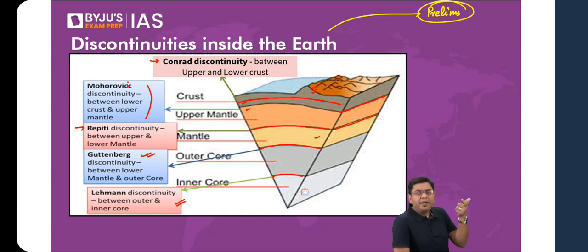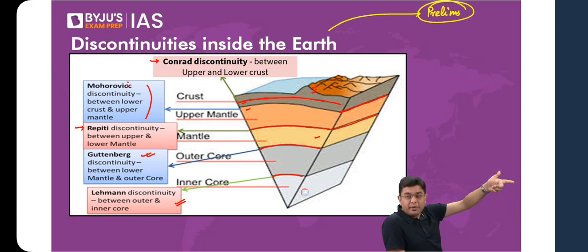So discontinuities simply tell us that, for example, on the surface of the crust, you have different types of rocks. If you go to the depth of 50 kilometers, you will have different types of rocks. You will have different pressure exerted, so the molecular arrangement will be different. The pattern will be different. The chemical properties will be different. So there will be a zone of transition created in between. That is the discontinuity. So discontinuities get created due to overlying pressure, temperature, and nature of materials.